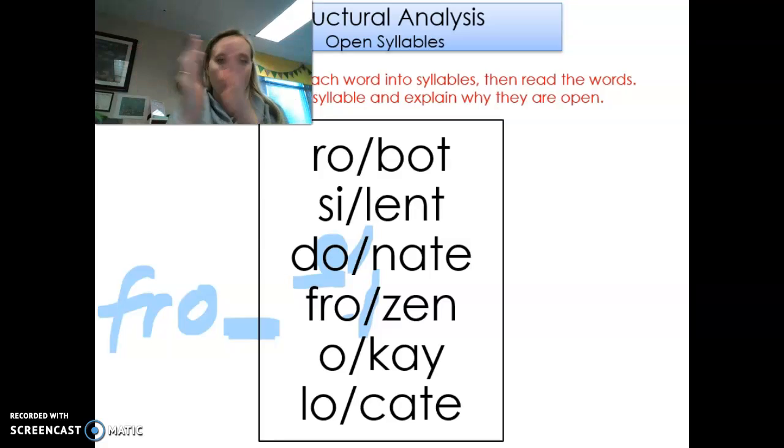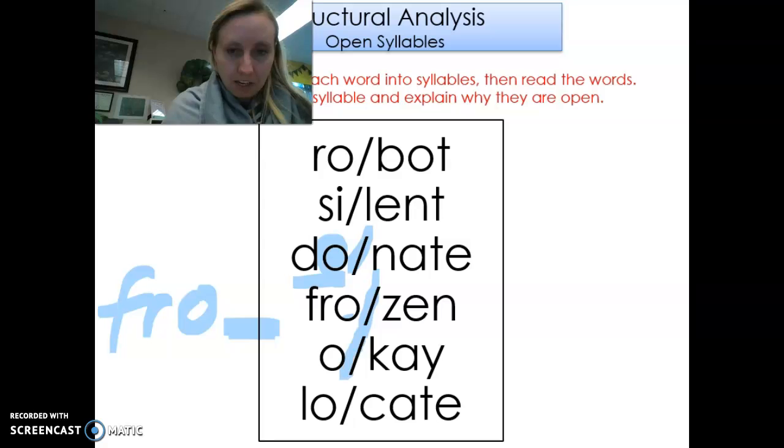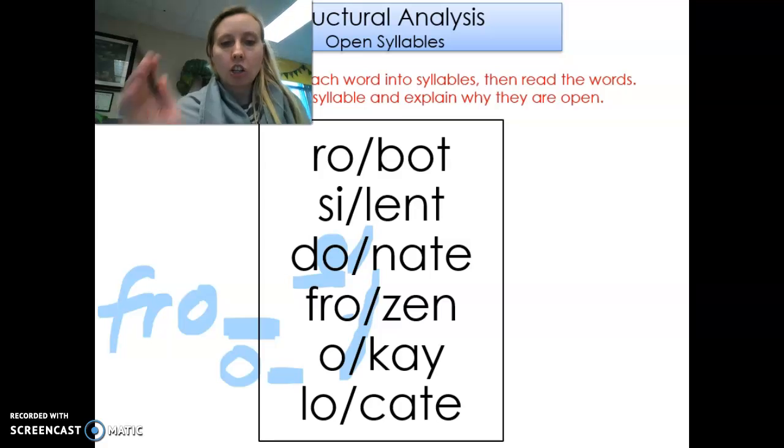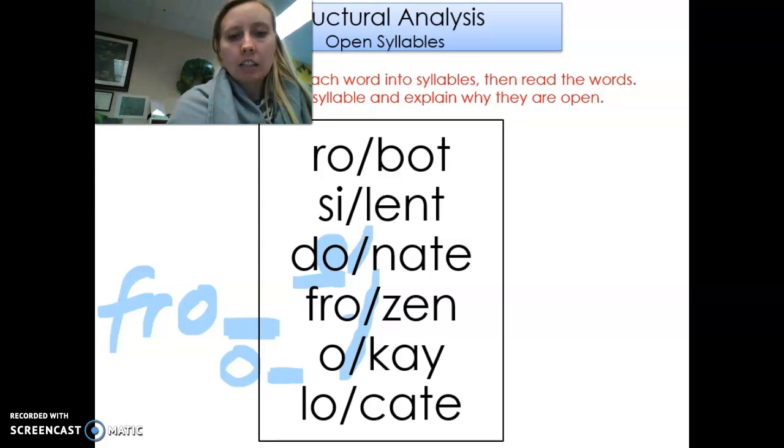Okay. So O is all by itself. There's no other consonant by it. It's just a vowel by itself. That means it's an open syllable. It's not closed in. And it says the long sound, O.